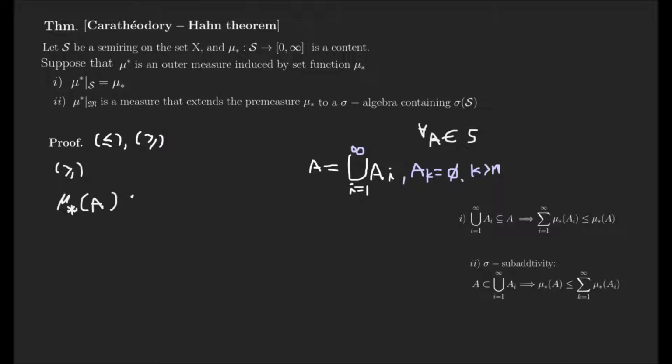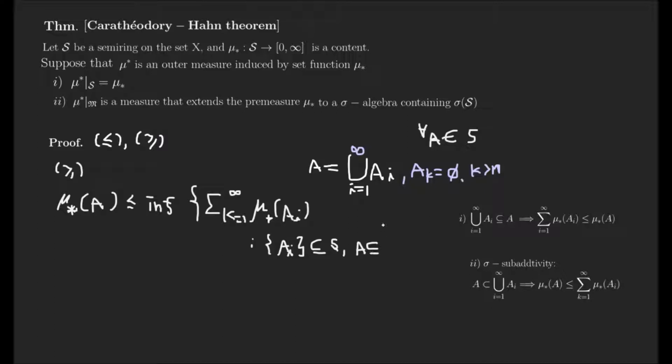So we can write this as the sum from k equals 1 to infinity of mu lower star A_i. Because this is always satisfied, this is no problem if we take the infimum. Of course, in this case, A_i are still subsets of S, and A is covered by this.